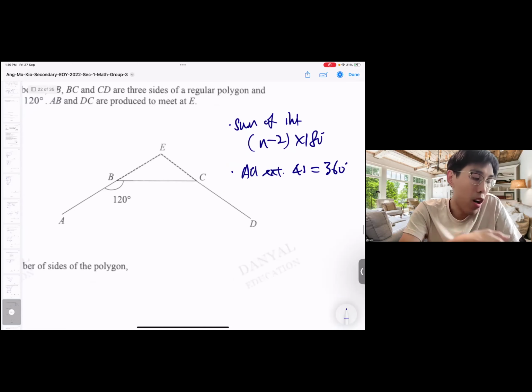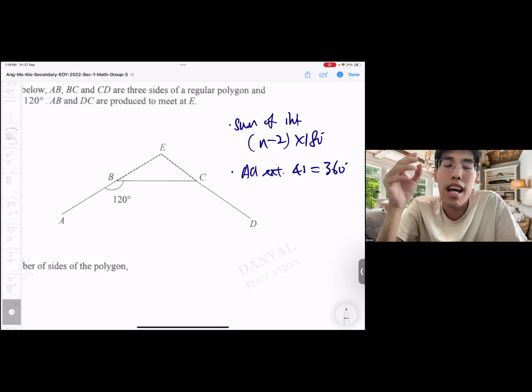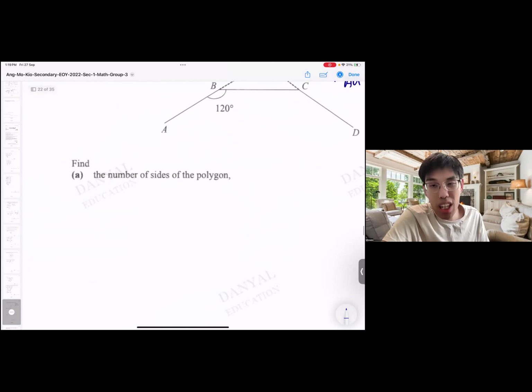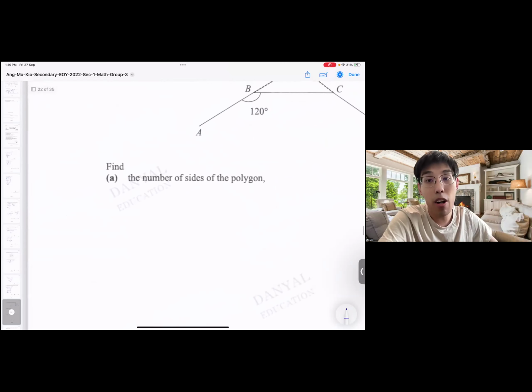So instead of looking at the 120 to find the number of sides, most people will do n minus 2 times 180 divided by n gives me 120. Don't need, really. But can do or not? Can. It's the long-winded method, which I don't really like. But let me show you how it works first.